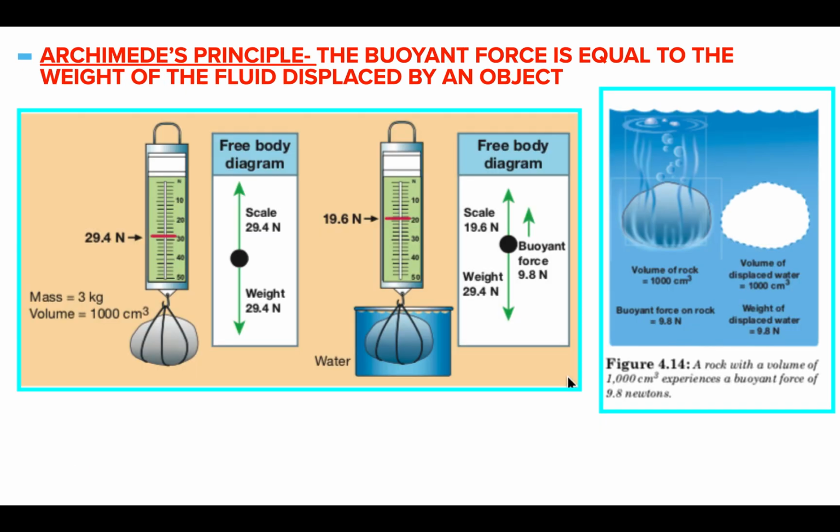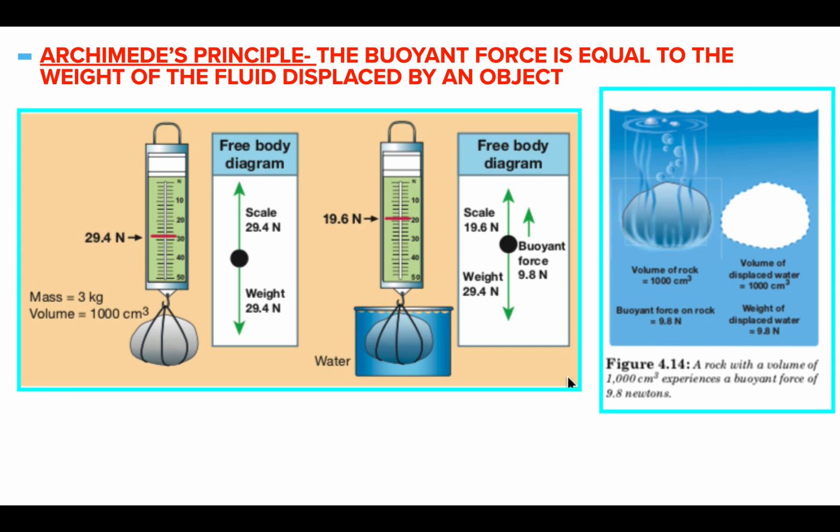Something kind of cool is Archimedes' principle, and your video assignment this week has to do with this, so I'm not going to go into too great a detail. A famous scientist a long time ago discovered this really interesting fact, and it is now known as Archimedes' principle. Obviously, he's the one that discovered it, so it's named after him. What Archimedes discovered was that the buoyant force is equal to the weight of the fluid displaced by the object.